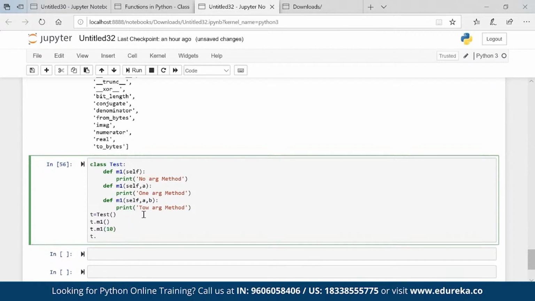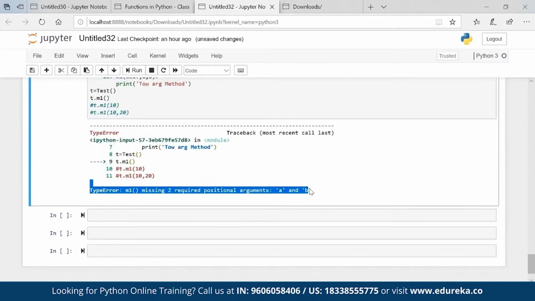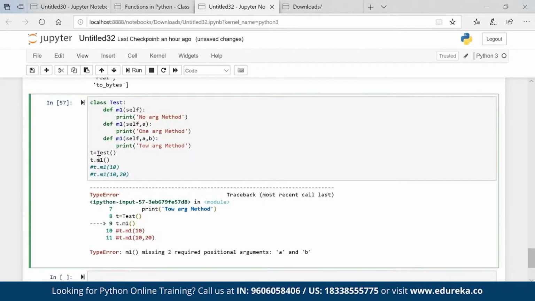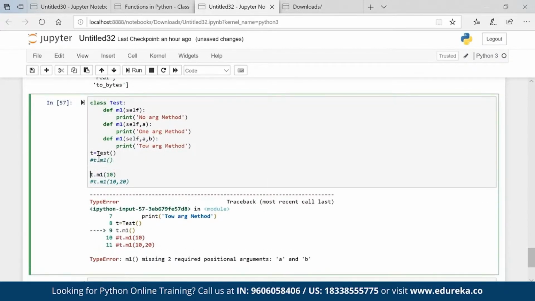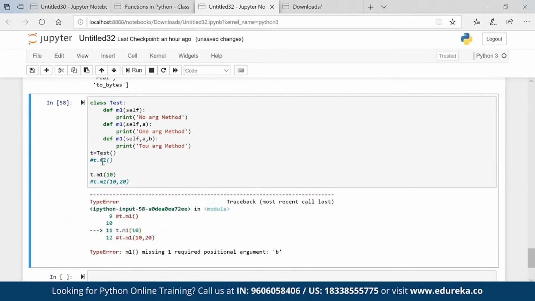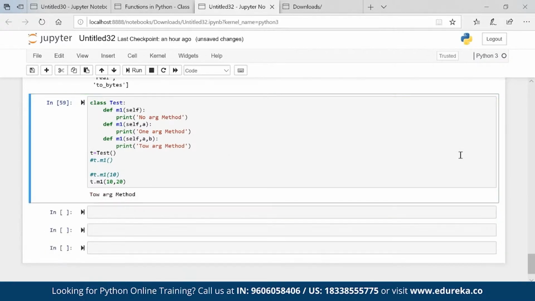T dot m1 10 comma 20 work? So basically all will not work. Only the last one will work. Want to see that? Let me execute the first one. Looking for a and b, so this is not working. Let's try this one. Looking for b. Also not working. Now it is working.